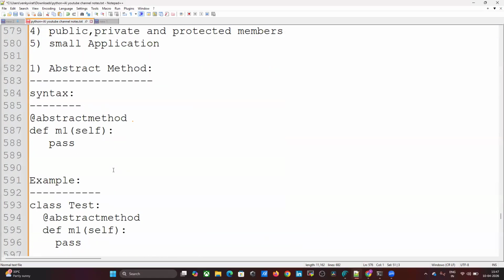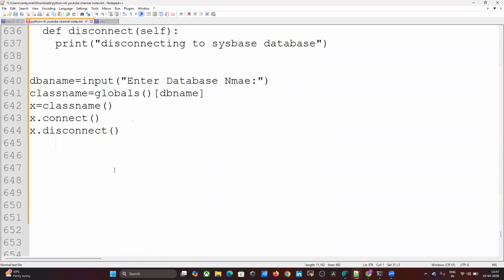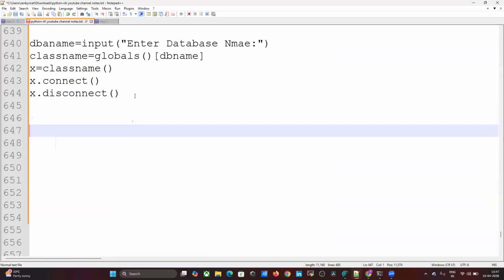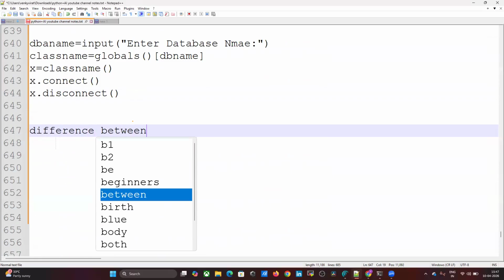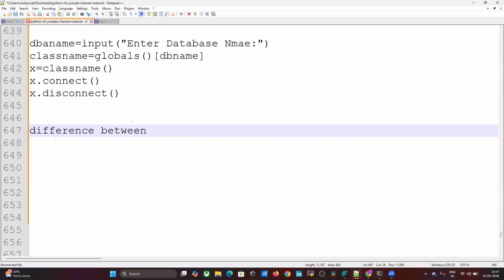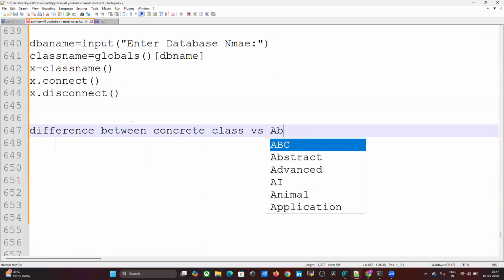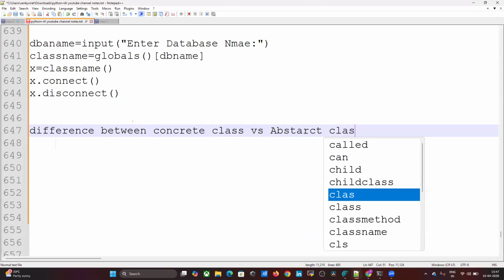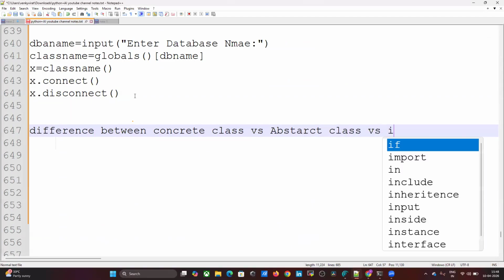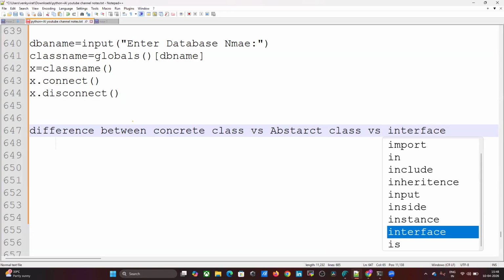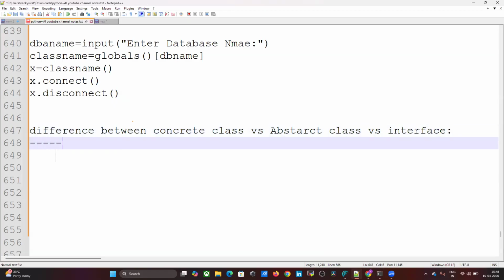Next, a very important question from an interview point of view. What is the difference between a concrete class versus an abstract class versus an interface?